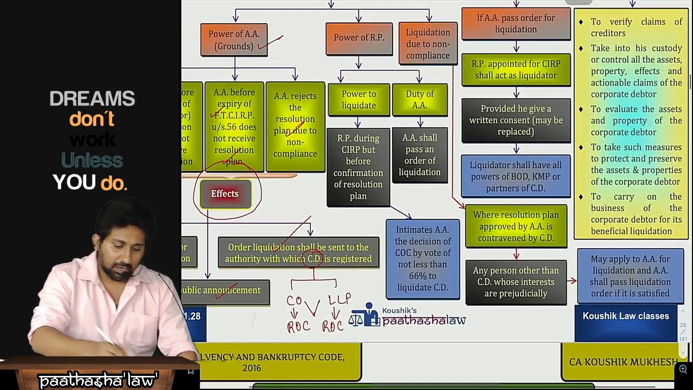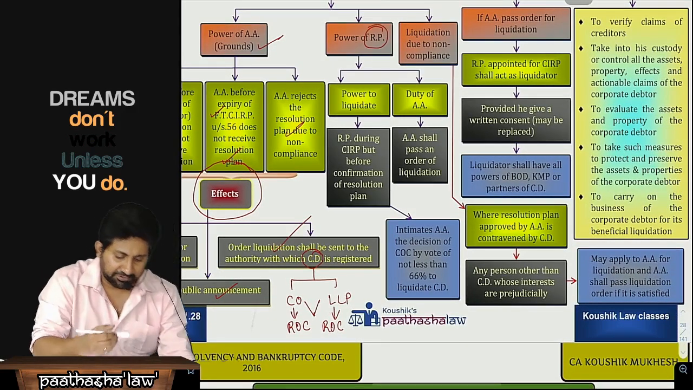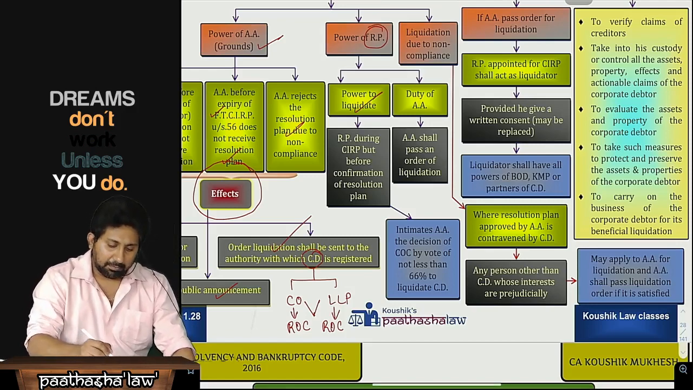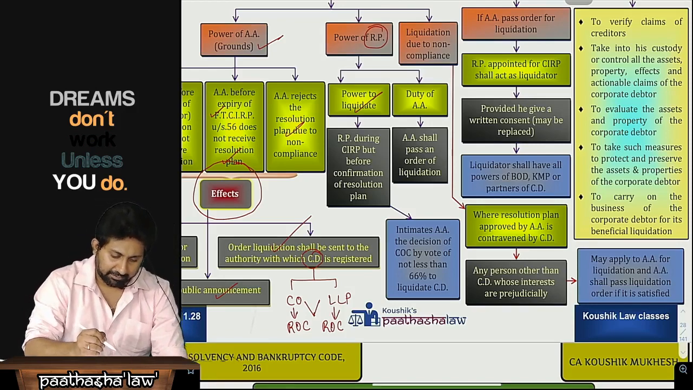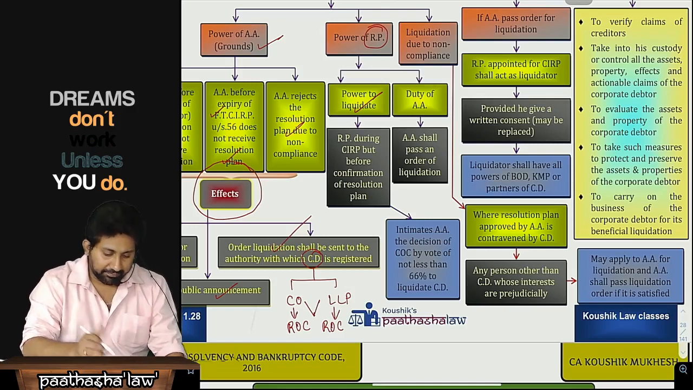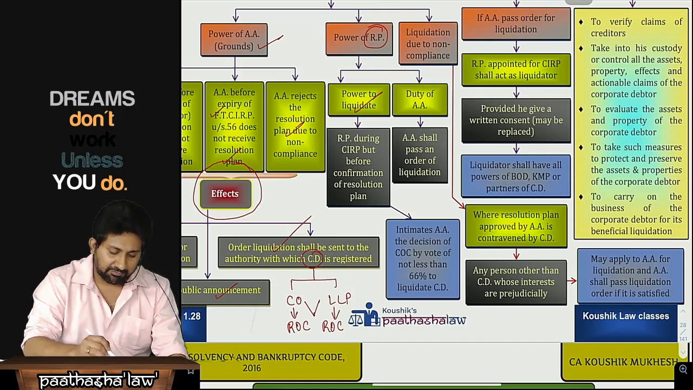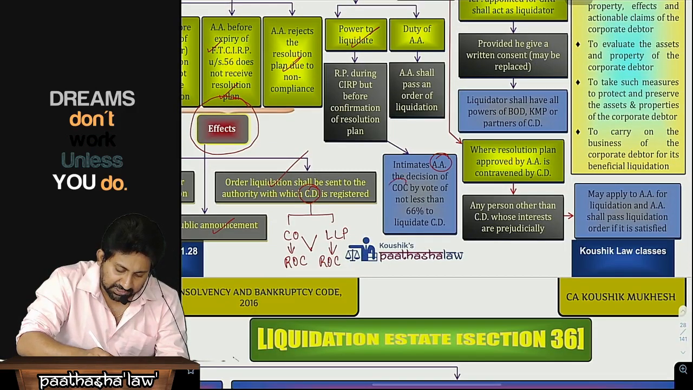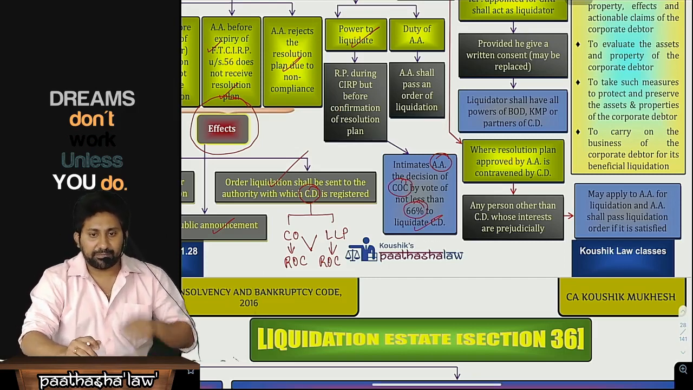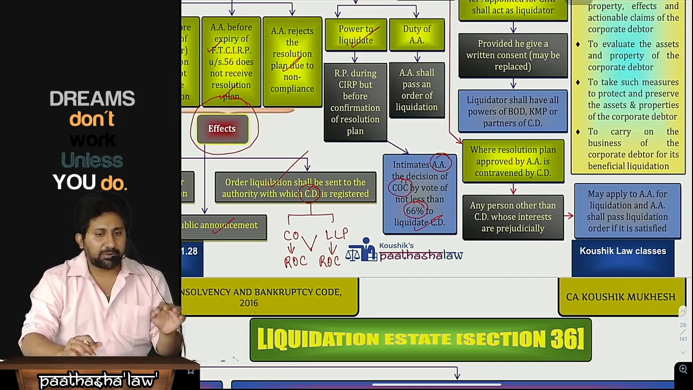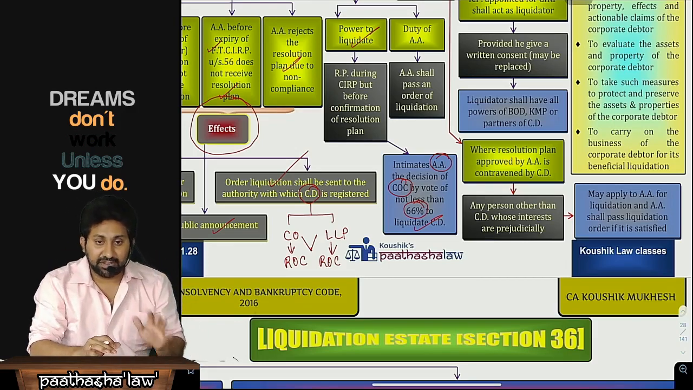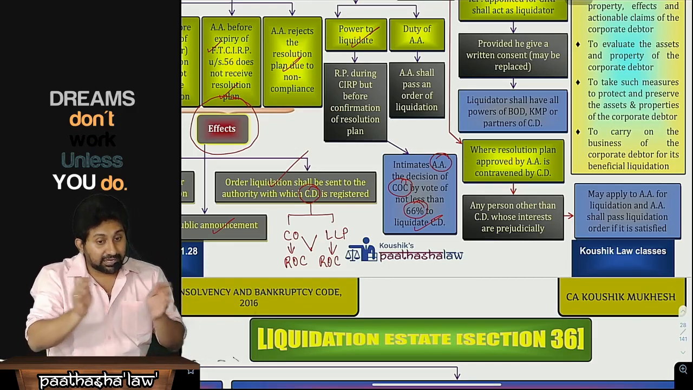Now, what is the power of the resolution professional? Power to liquidate. The RP, during CIRP but before confirmation of the resolution plan, intimates the AA the decision of the COC, by a vote of not less than 66%, to liquidate the corporate debtor. The resolution professional intimates this even before the resolution plan is approved.